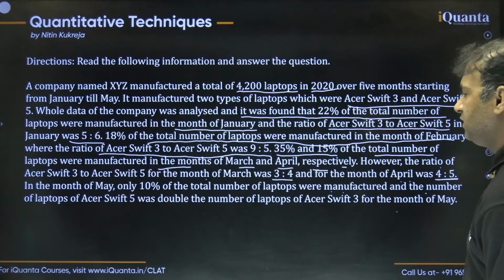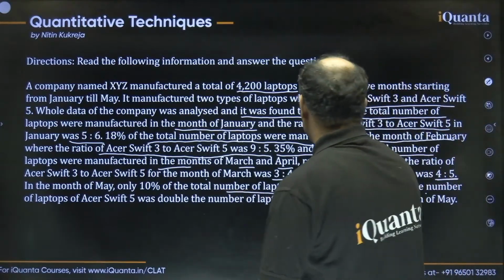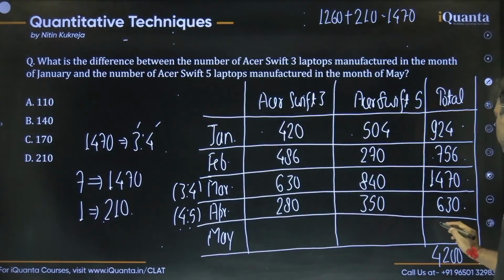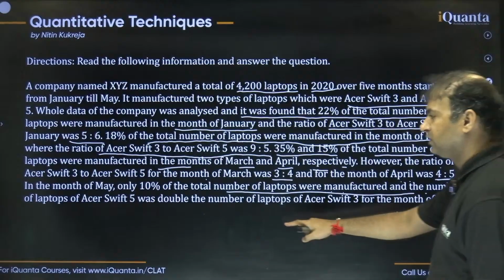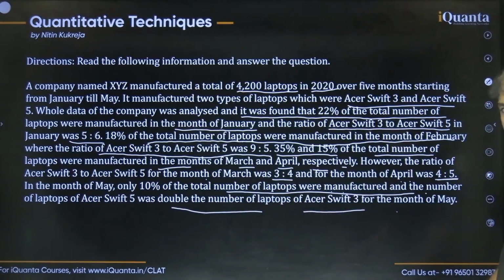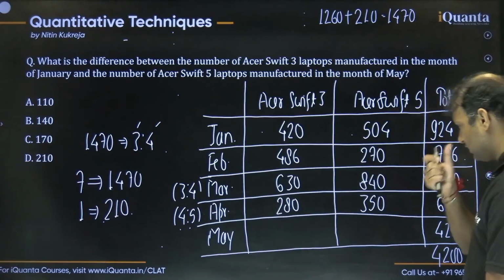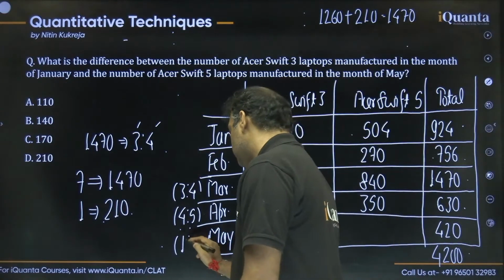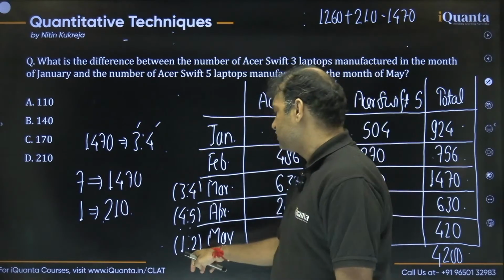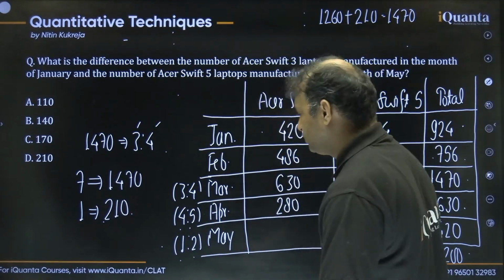So about May, they were saying what? That only 10% of the laptops were manufactured in May. All right. Simple, guys. 10% of 4200 is 420. And then they are saying that the number of Acer Shift 5 was double of the Acer Shift 3. That means we can say the ratio is 1:2.